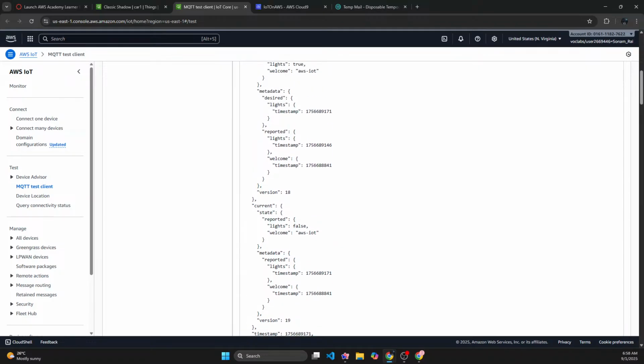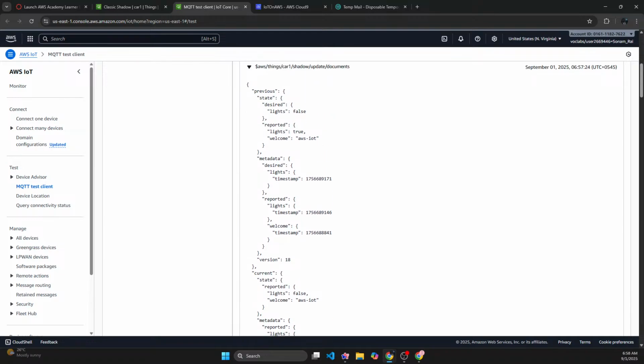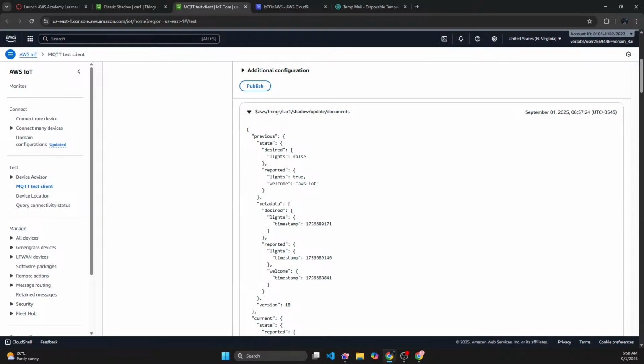Okay, so currently I had the light as false, and the metadata are like these. The previous state was false, the reported state was true. Desired state is false, and the reported state that I have currently is true.